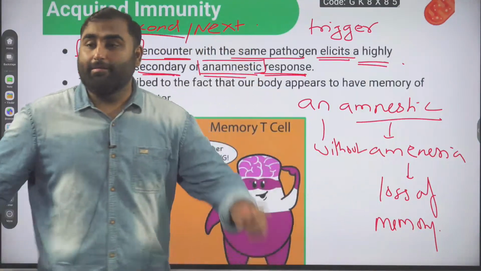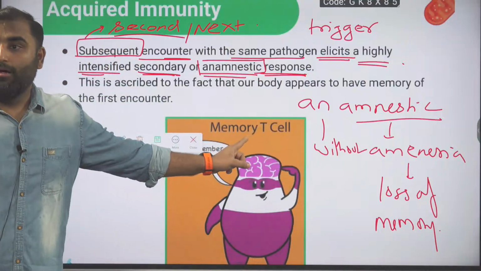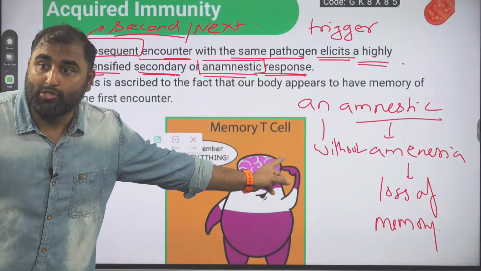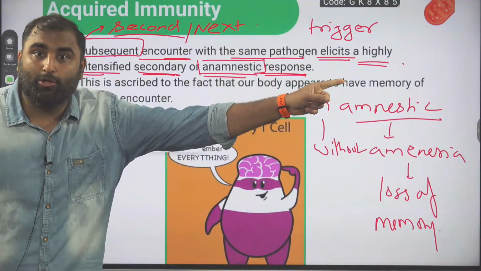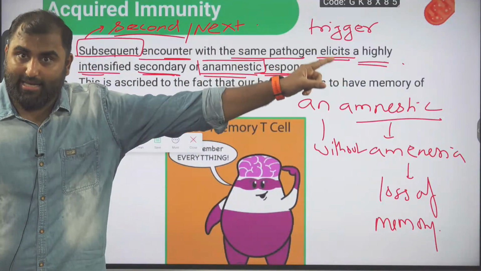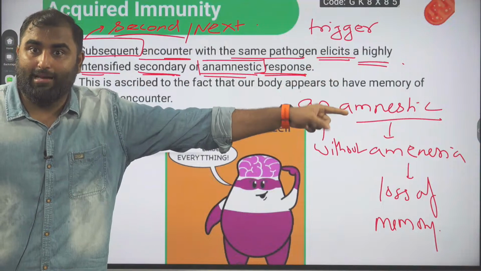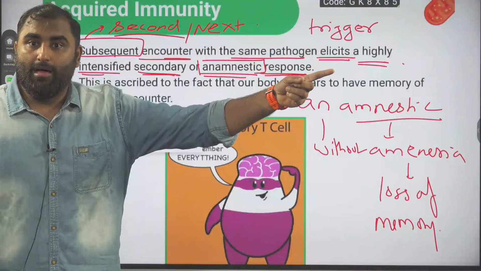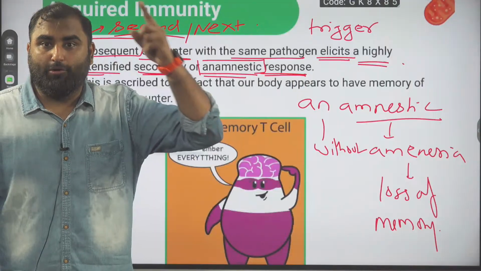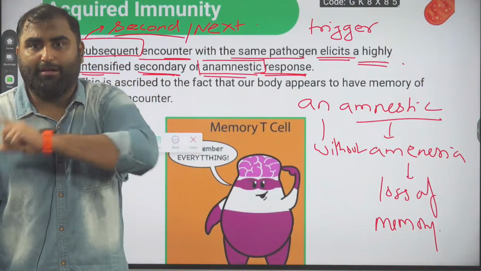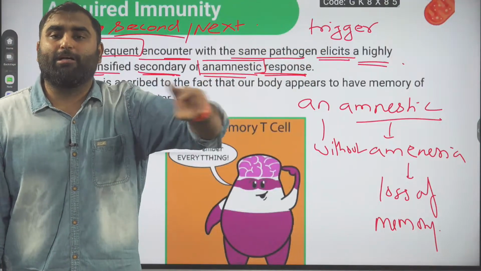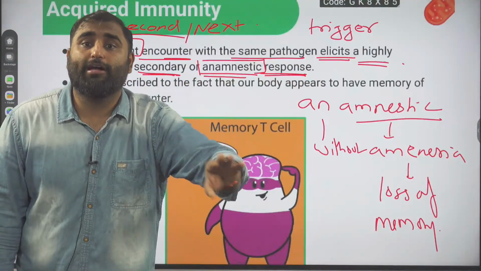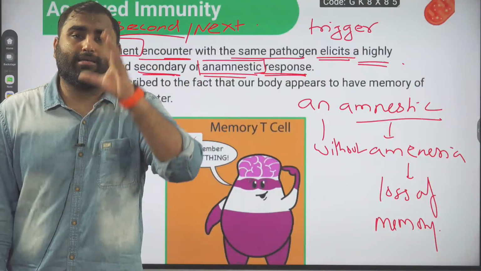Without loss of memory means your memory cells, memory T lymphocytes and memory B lymphocytes, have stored the memory of the pathogen. Yeah, this guy came a few months or a year back in my body and troubled us. We fought with them. But now we have a memory. We have to make this antibody quickly, make this antibody fire. So the second response will be very quick, and the pathogen will be very quickly destroyed in your body. You will not fall sick.